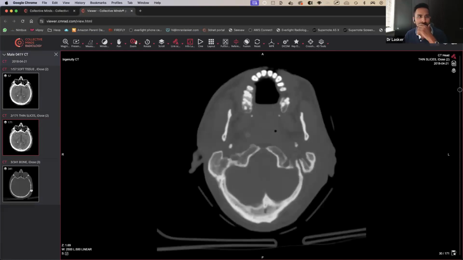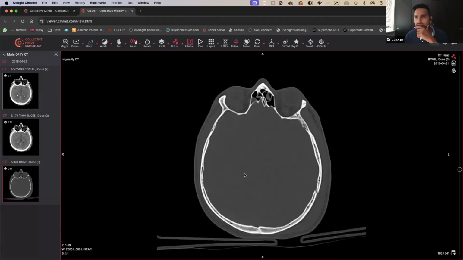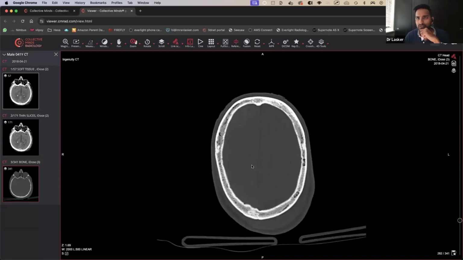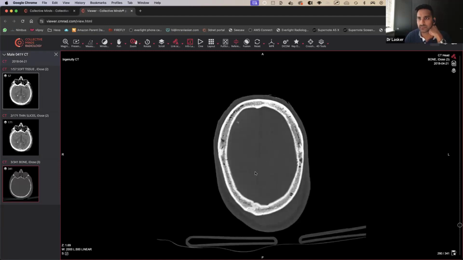And then let's have a look at the bones. Make sure, can we see any fractures anywhere? So let's go from the top. Okay, so we've got a sort of a shunt in situ, so that's good news. Probably going to help them, hopefully.